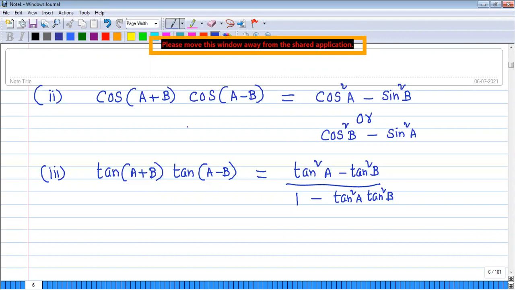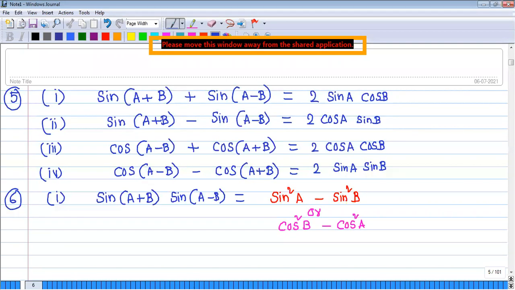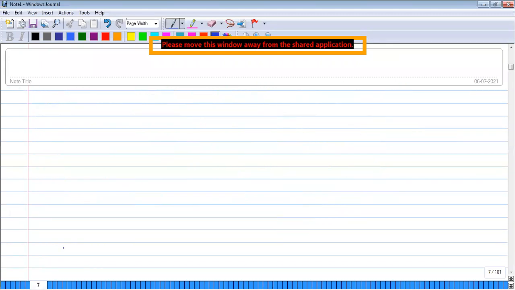So now I am going to discuss one more important concept, that is, number 7: cot of A plus B into cot of A minus B.